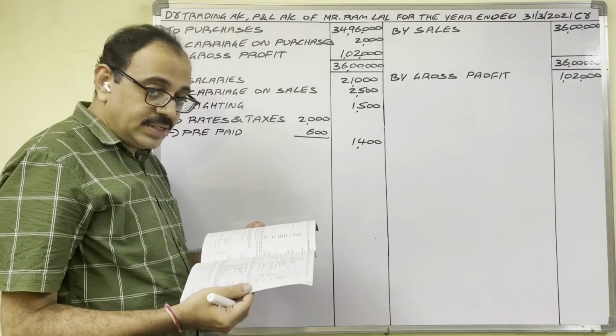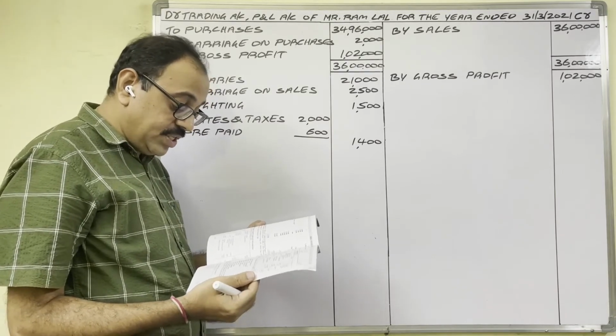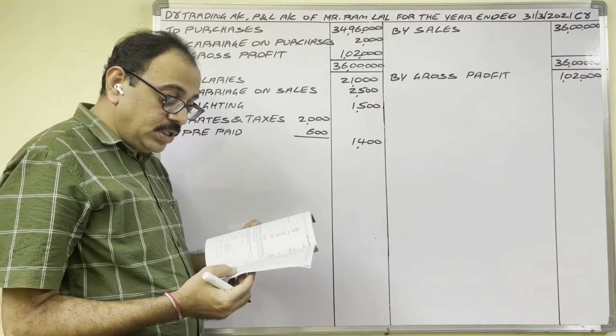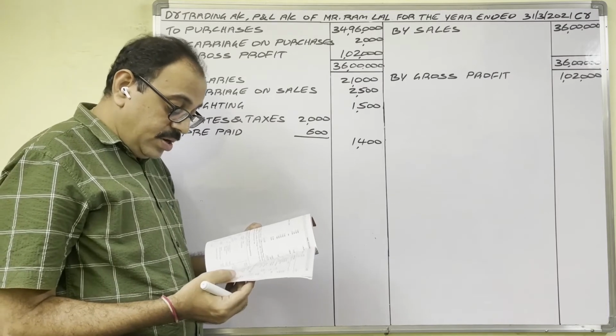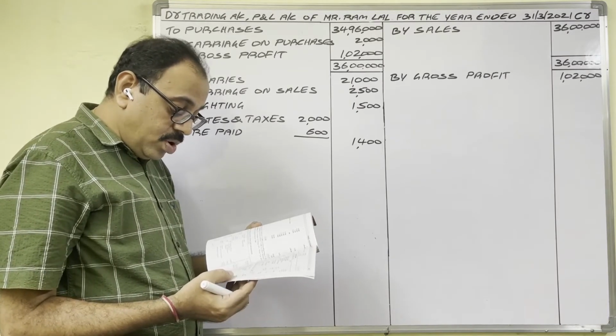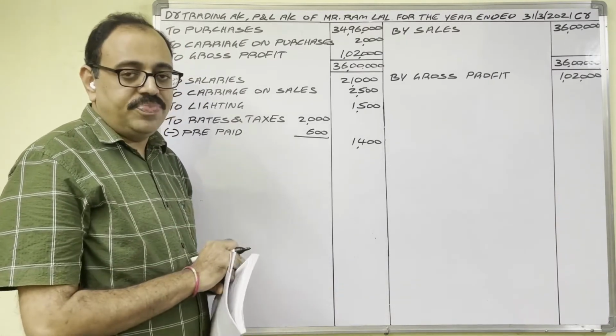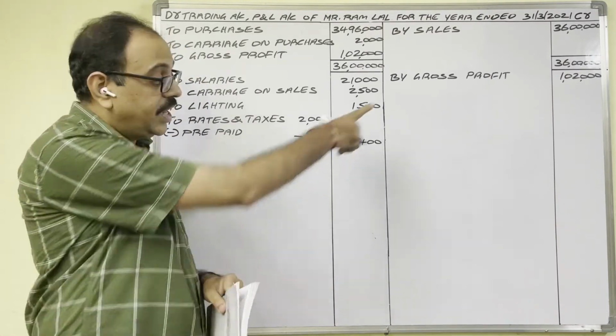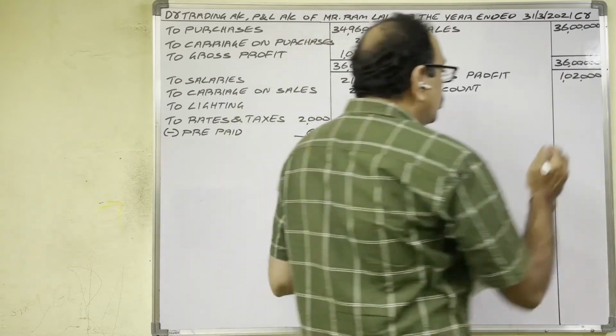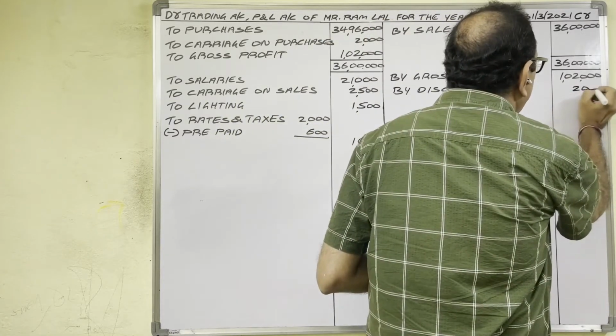Sundry debtors, asset, furniture, asset, cash in hand asset, bills receivable, stock assets. Come to credit. Capital, bills payable, loan, sales, discount. In credit column, discount is given. Means discount received. Credit side. Amount 2,000 rupees. No adjustment.